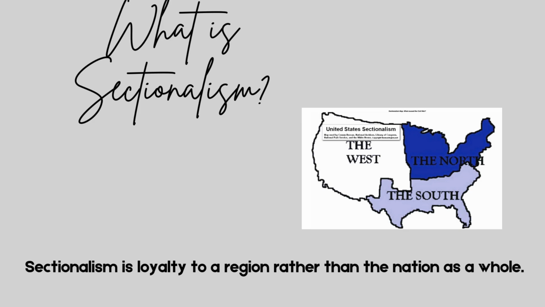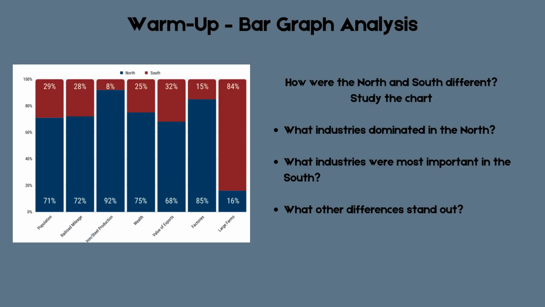Today we are going to explore sectionalism and how it created tensions between the North and South. These regional differences played a major role in dividing the country and leading to the Civil War. Sectionalism means that people felt more connected to their region, whether it was the North or the South, rather than the entire country. This created a deep divide in how people thought about issues like the economy, laws, and even slavery. Let's start by analyzing this graph.